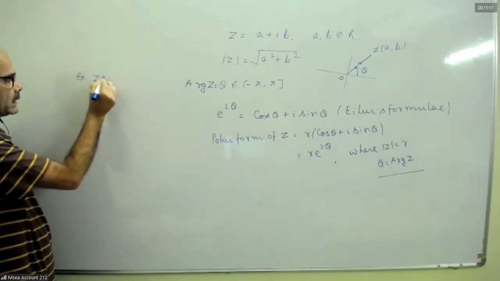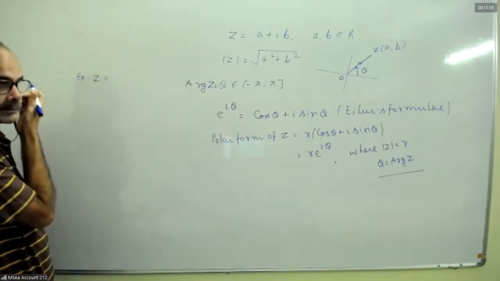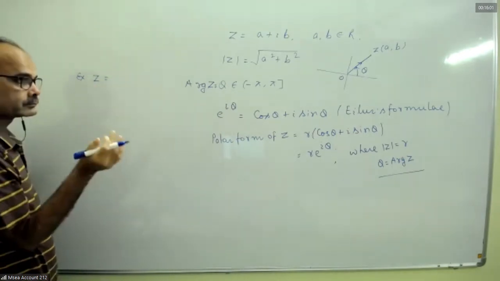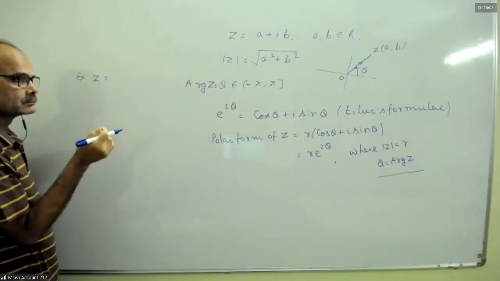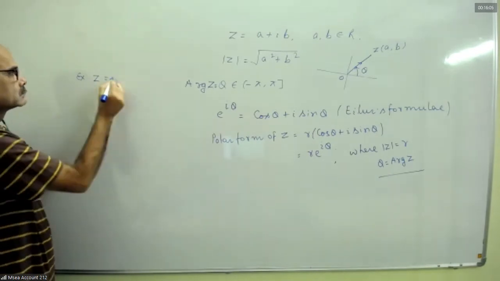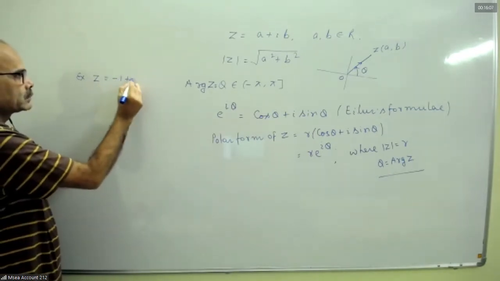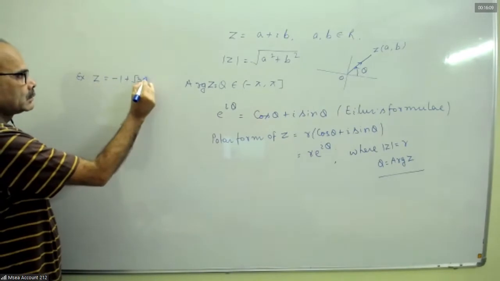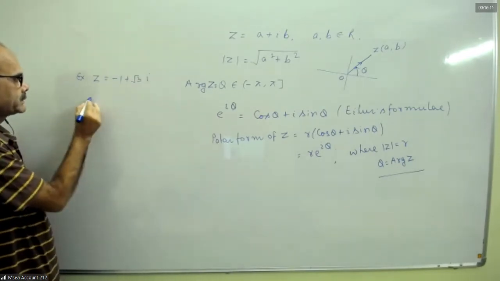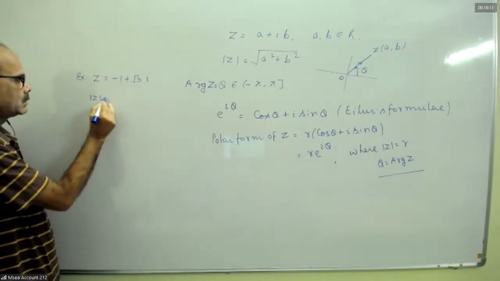Suppose we write it in polar form. Suppose z is minus 1 plus root 3 i. What is the mod of z?